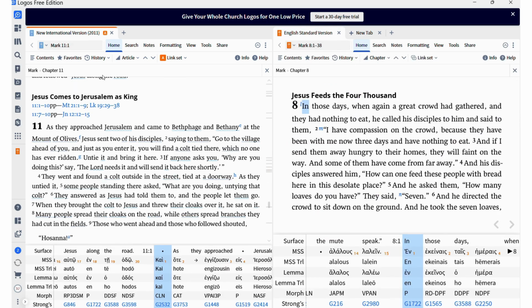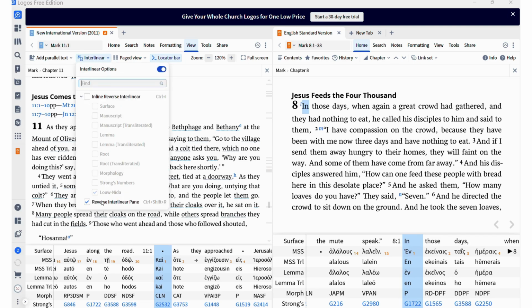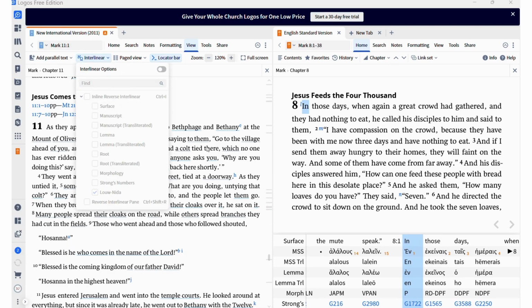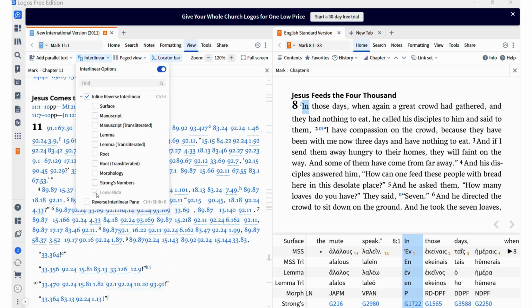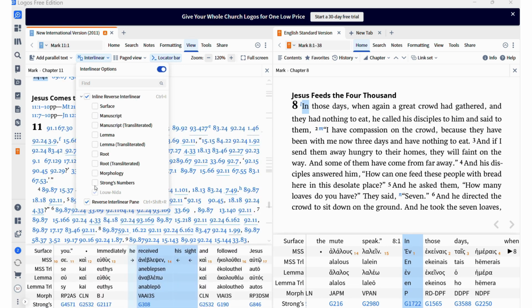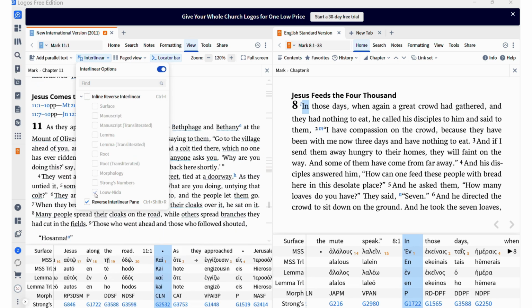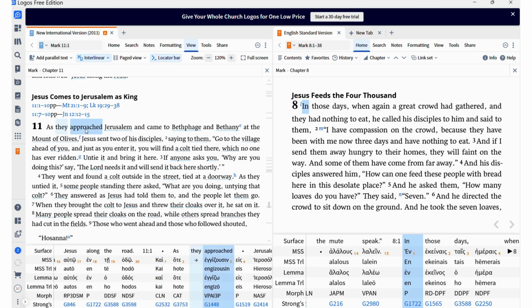So for example, here you will want to look for tools, and you can ask it to read if you want. Okay, start reading. Or you can choose view, and here under interlinear, you just choose reverse interlinear. If I uncheck this, it goes away. But here, I want this one. I don't want that one. Now I have to get rid of the other one. Okay, so now you see as they approach Jerusalem, the word comes out.